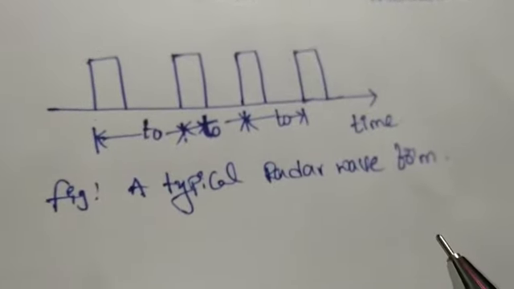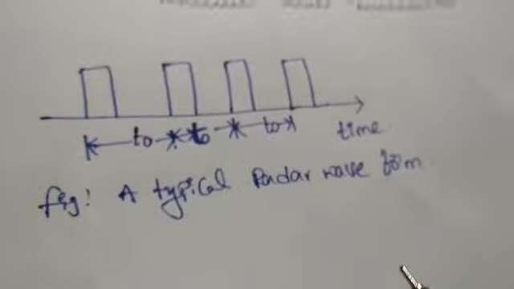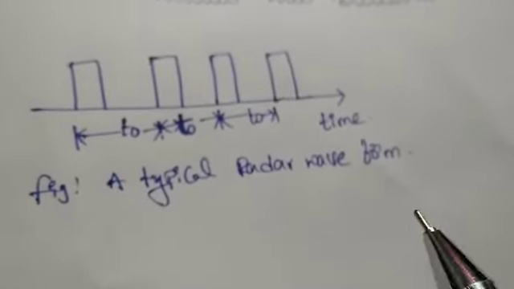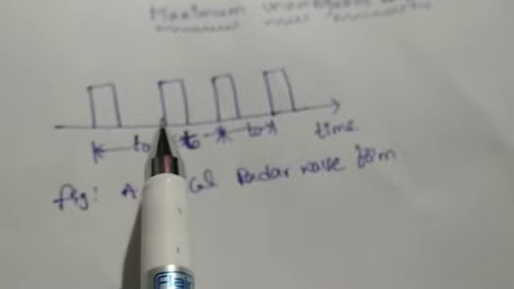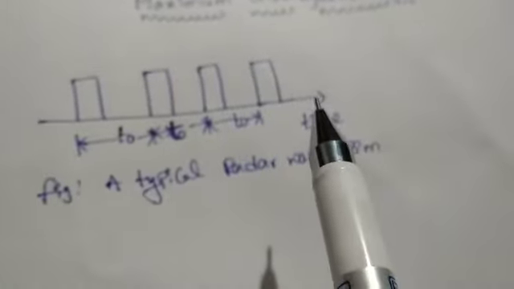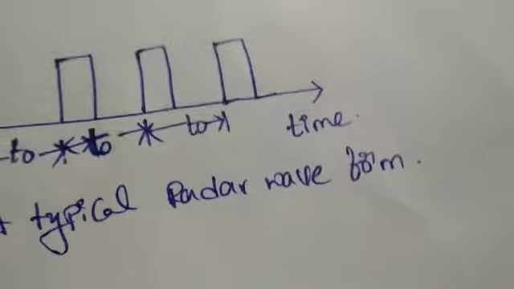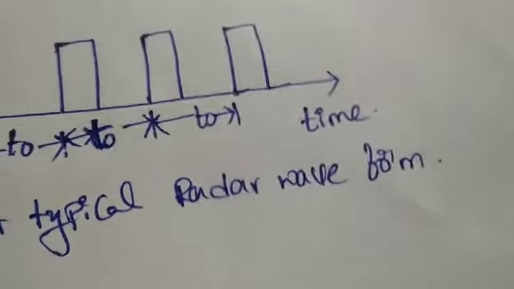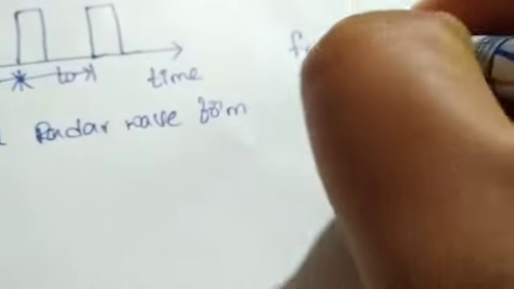This figure should be understood to mean that a pulse of electromagnetic energy is being transmitted every t0 seconds. It also means that the frequency of transmission, that is the number of pulses per second, is given by Fp equal to 1 by t0.